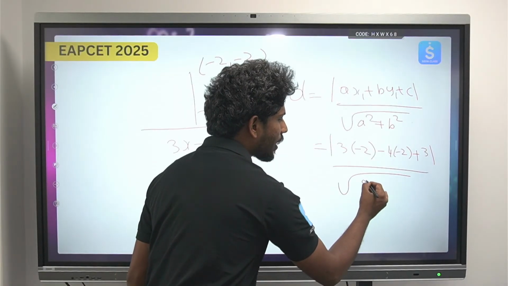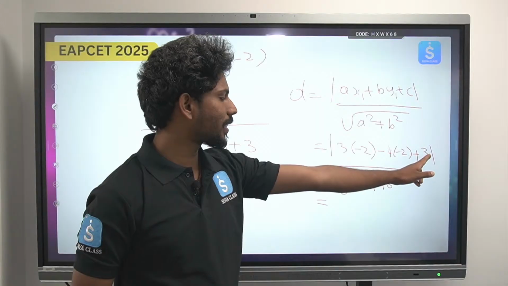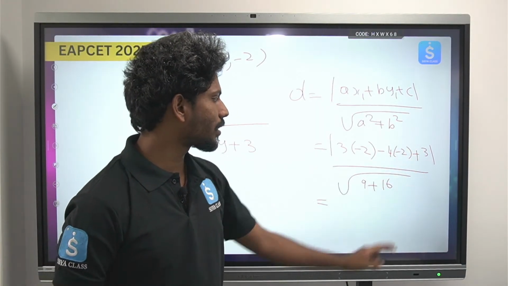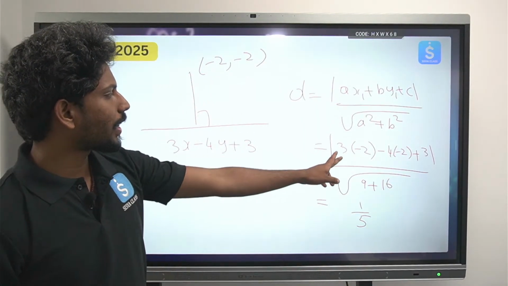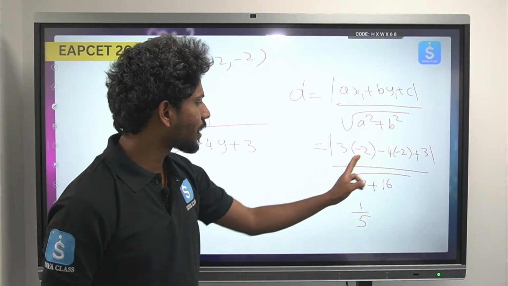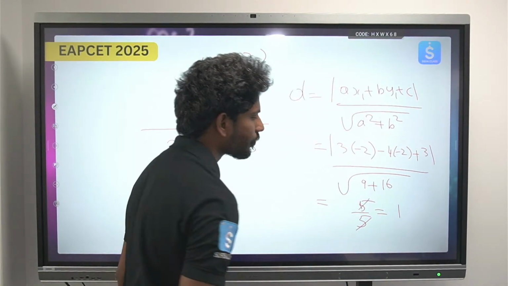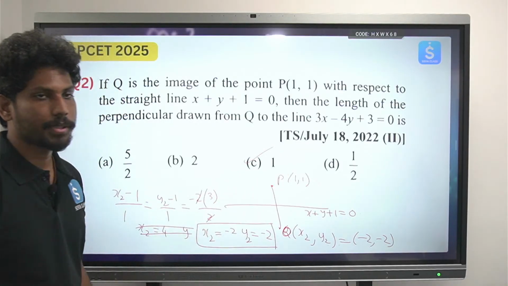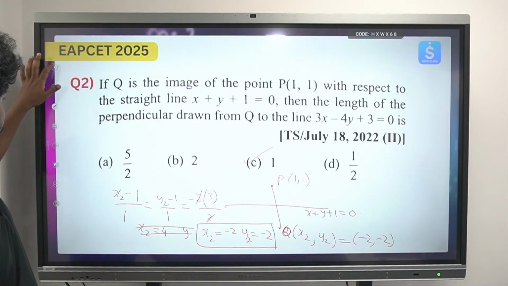So I'm writing one more step. Here we get minus 6 plus 8 plus 3. Minus 6 plus 8 is 2, plus 3 is 5, so 5 by 5. Look at the calculation again: minus 6 plus 8 plus 3 is 5, so 5 by 5 is 1. So the answer is 1, and wherever the answer 1 is, that is your option. This is option C. It can be done very quickly; I have just taken my time to explain it to you.